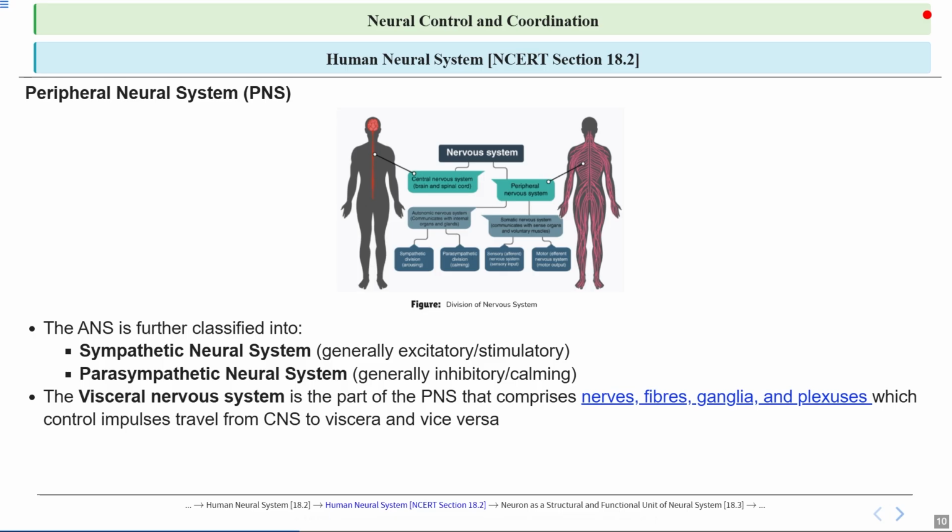So the visceral nervous system is a part of PNS that helps control the movement of signals between the CNS and internal organs like the heart, stomach, and lungs. It includes nerves, fibers, ganglia, plexuses that carry messages from the CNS to these organs and back, helping regulate bodily functions such as heartbeat, digestion, and breathing.